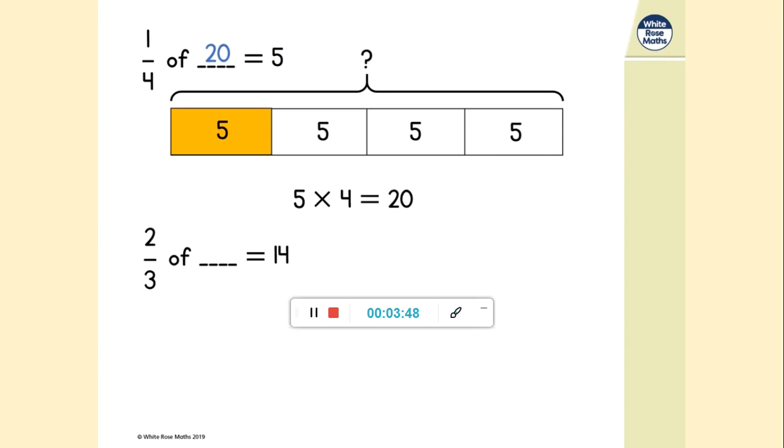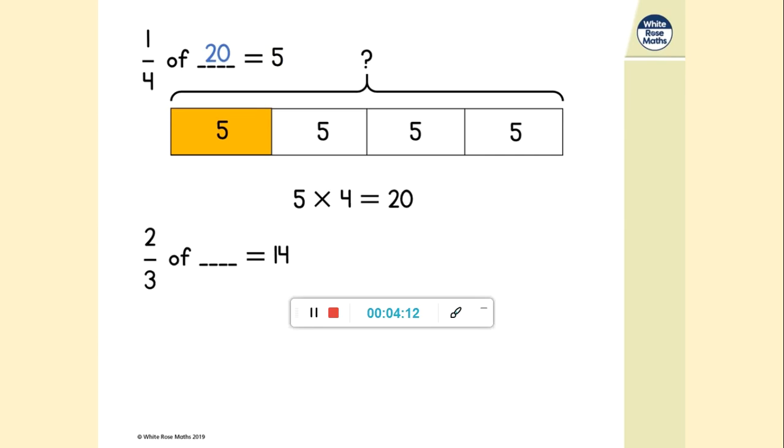How about this one? What's changed here? Look at the fraction. This is the first time we're dealing with a non-unit fraction. So we looked at a half, we've looked at a quarter, now we've got a non-unit fraction because we've got 2 as our numerator. 2/3 of something is 14. Remember, we're not being asked what's 2/3 of 14. We're told that 14 is 2/3 of something.